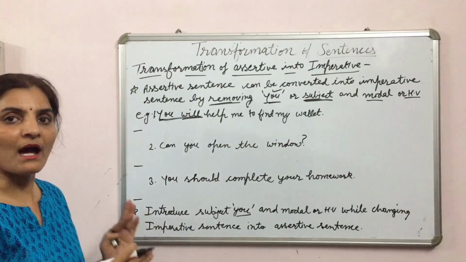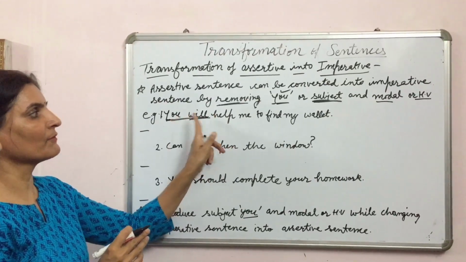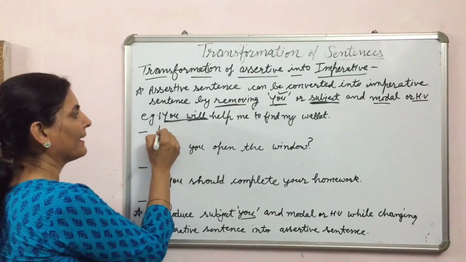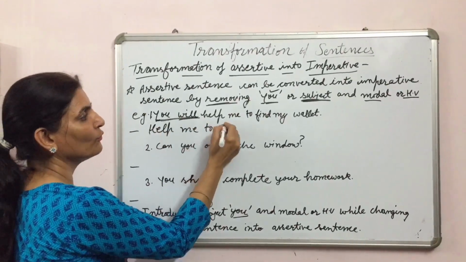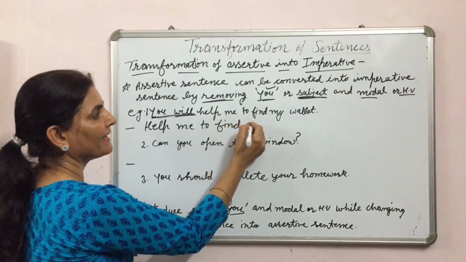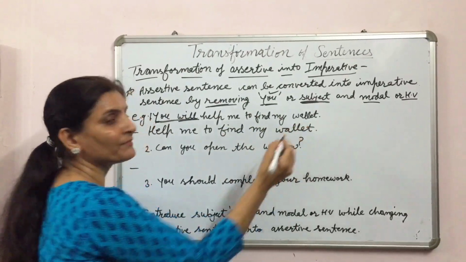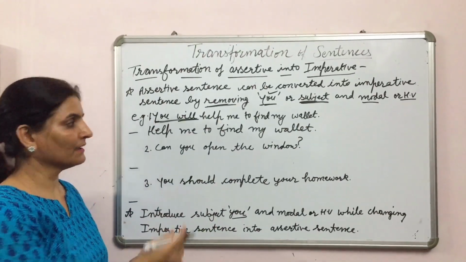Then we will start from here. Imperative sentences start from the verb, as I told you. Help me to find my wallet. And if there is a request, then we will introduce please or kindly.